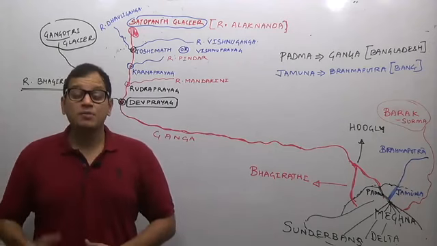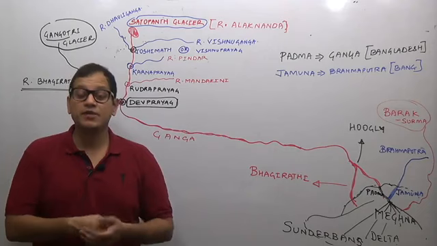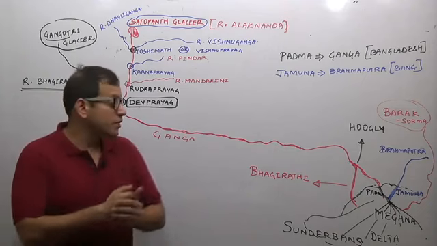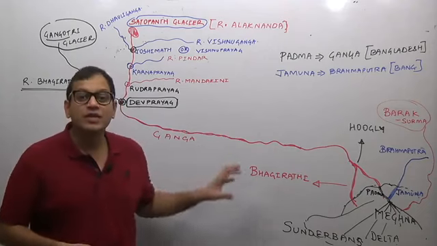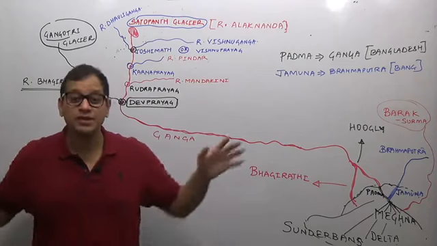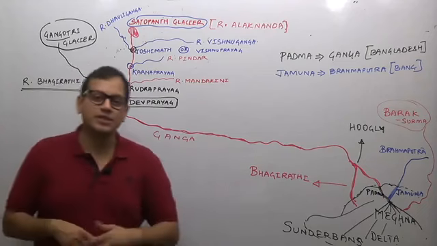The name comes from the dominant tree of that region, the Sundari tree, which is a mangrove tree, and it is known as the Sundarbans, a land of Sundari trees. We will do that in the natural vegetation type.